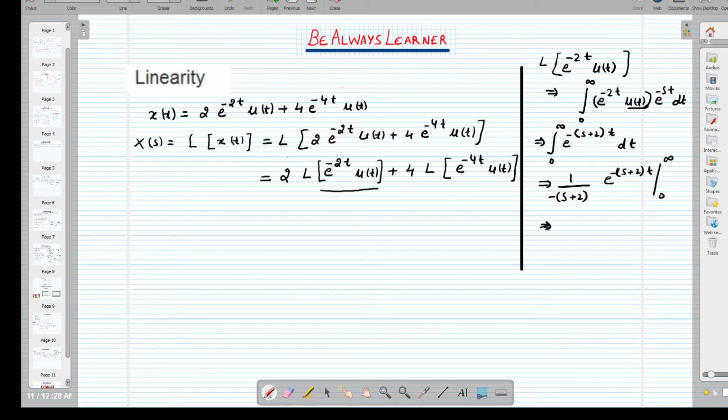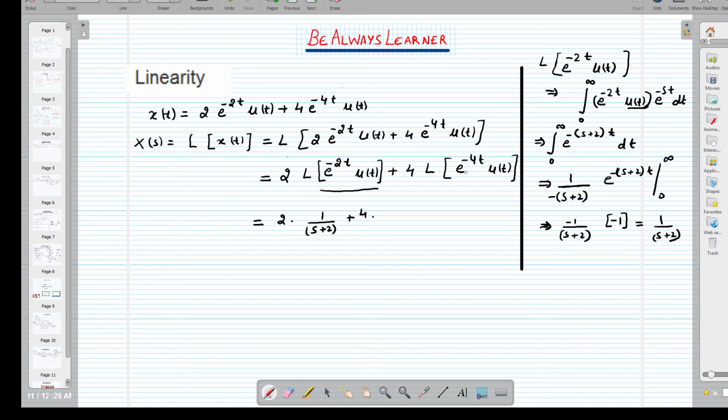So after putting the limit, we are having 1 over s plus 2 with negative sign here, and after putting limit, we are having minus 1. So that will lead to 1 over s plus 2. So that we know that अगर हम इसका Laplace ट्रांसफॉर्म निकालते हैं तो ये आने वाला है. तो यहाँ पे हम डायरेक्टली लिख सकते हैं that 2 times Laplace transform of this will lead with 1 over s plus 2 and plus 4.